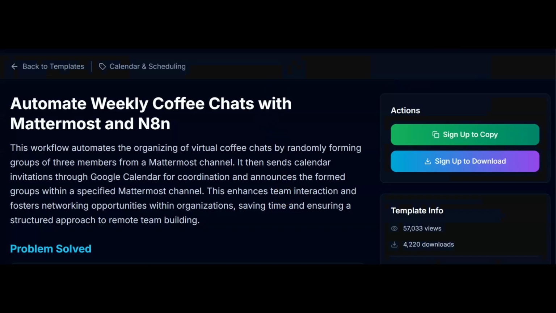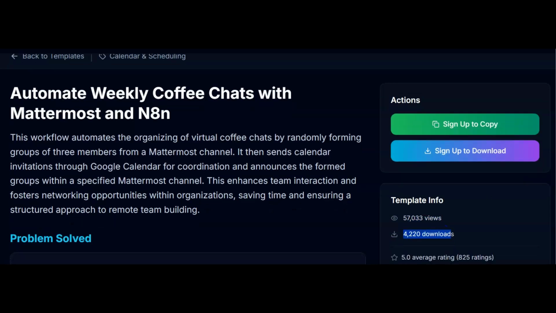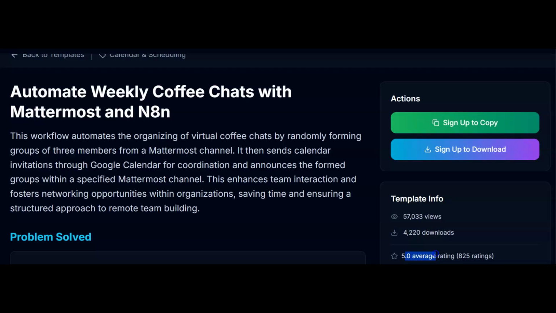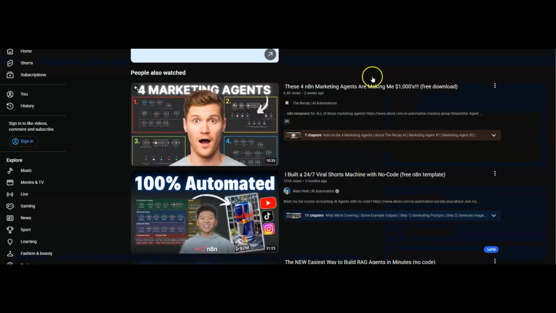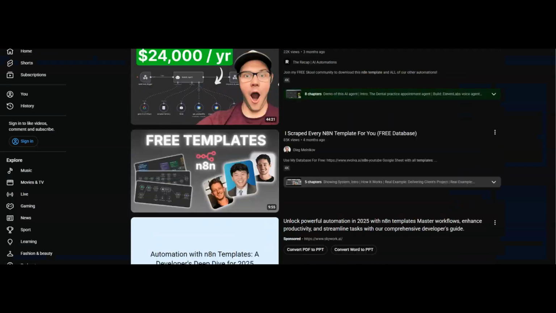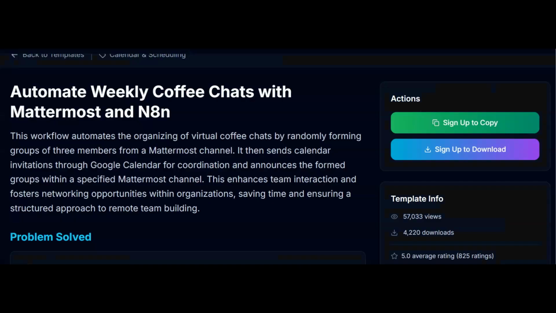And what I want to show you instead is an automation that's had 57,000 plus views and over 4,000 downloads, and it has an average of 5 rating, and that's out of 825 ratings. And you've probably not seen this idea in any of these popular trendy videos on YouTube. The reason for that is it solves a very small problem for a very small group of people, but you can still make a lot of money by selling this one workflow that is templated.